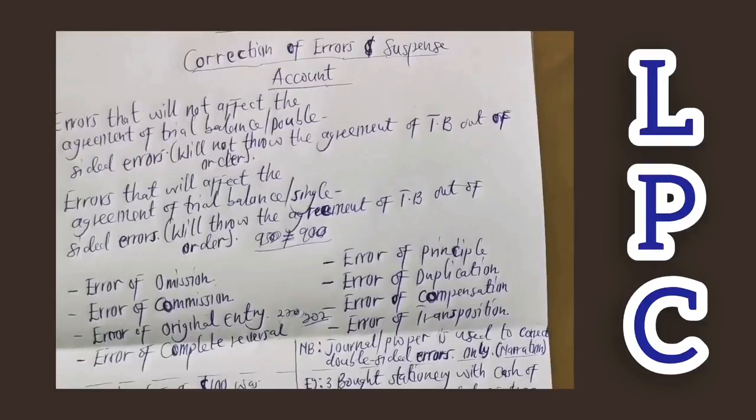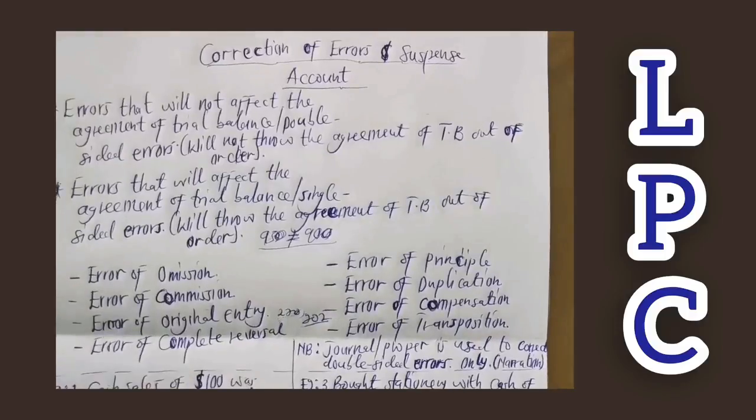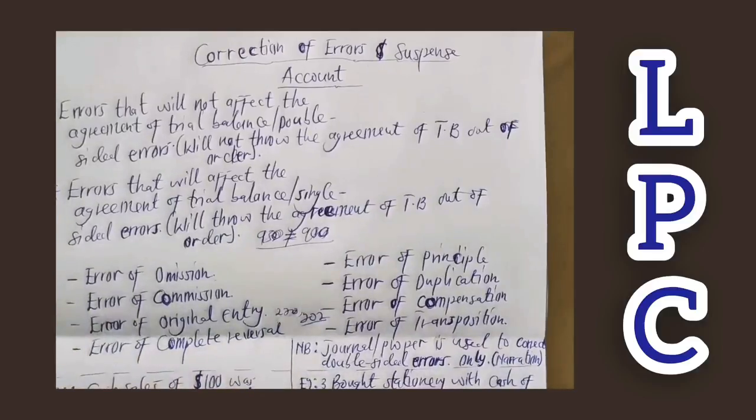So anytime there's a complete reversal, all that you need to do is this: the entry which should have been made at the debit side but was made at the credit side, you debit it so that you cancel it off. For an error of complete reversal, for you to correct it, the one which should have been debited but was credited, all that you need to do is to debit it so that it will cancel the credit entry. Then the one which has been credited but should have been debited, you credit it so that it's also cancelled off. Then the actual recording should be done in a correct manner. That's how it should be. But we will look at practical questions when we explain those concepts, for you to appreciate what we are doing.